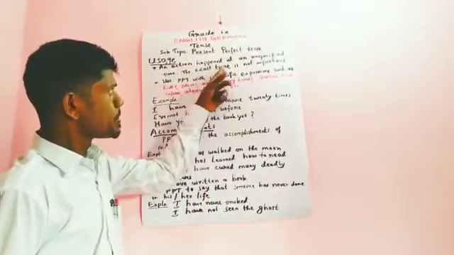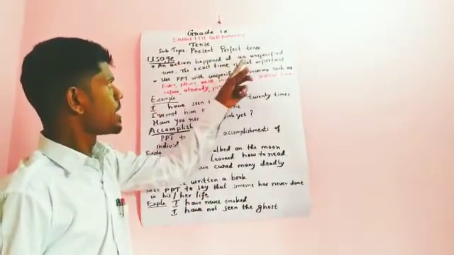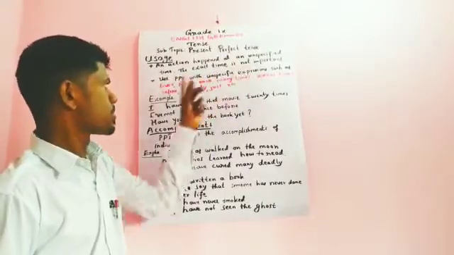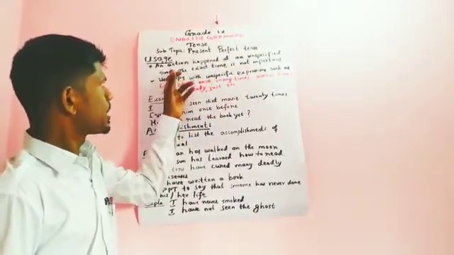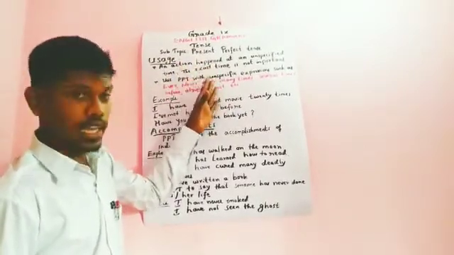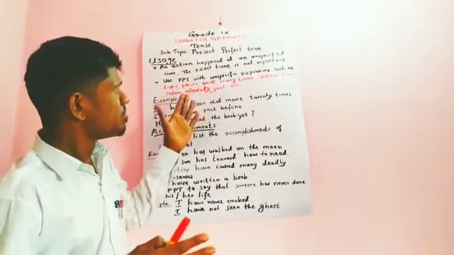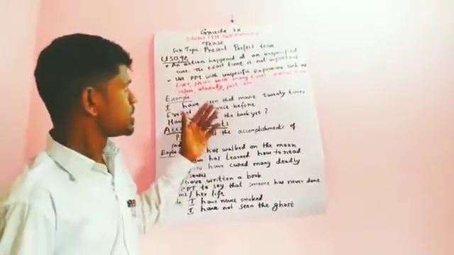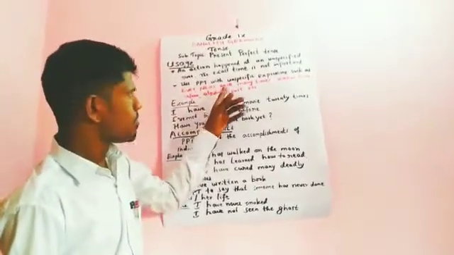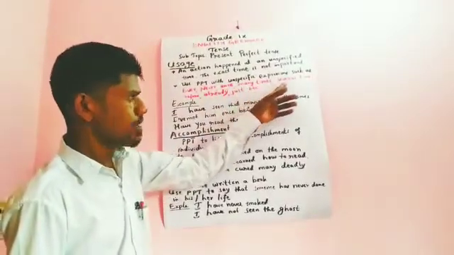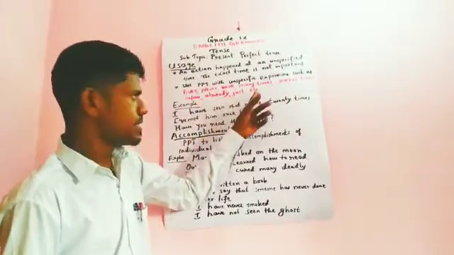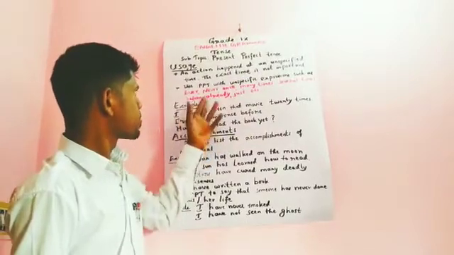An action happened at an unspecified time. The exact time is not important. That means we can use this present perfect tense. This action must have happened at an unspecified time. For example, ever, never, once, many times, several times, before, already, just, etc. I have given examples by using these